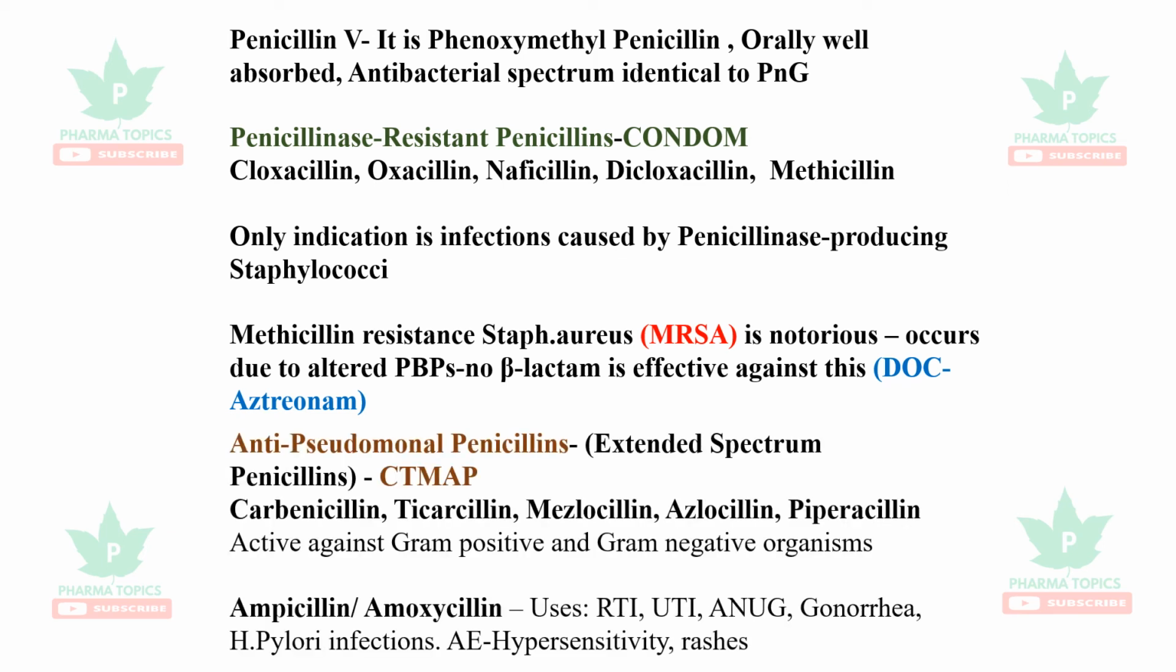And anti-pseudomonal penicillins, they are extended spectrum penicillins, and amoxicillin and ampicillin can be given in respiratory tract infections, urinary tract infections, acute necrotizing ulcerative gingivitis, gonorrhea, peptic ulcer caused by H. pylori infections, and the adverse effects are hypersensitivity and rashes. So it's a short nutshell information of all the penicillins.